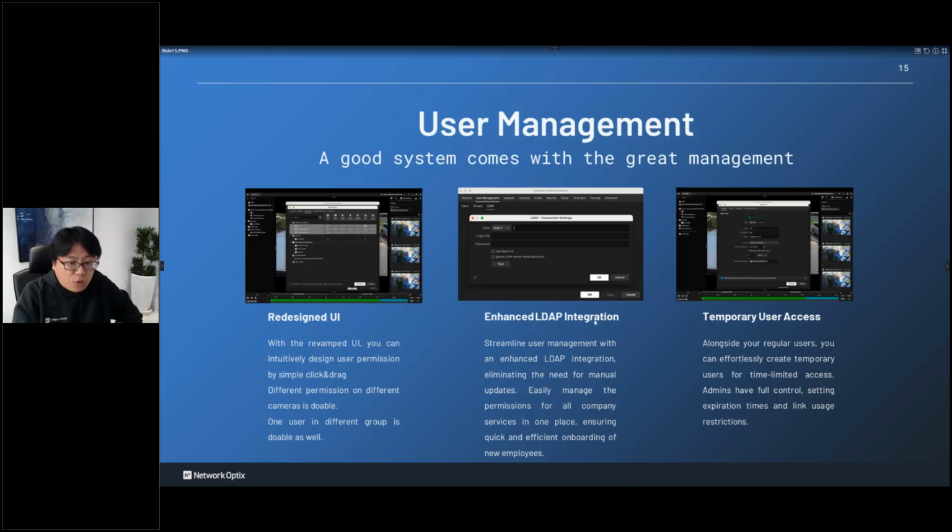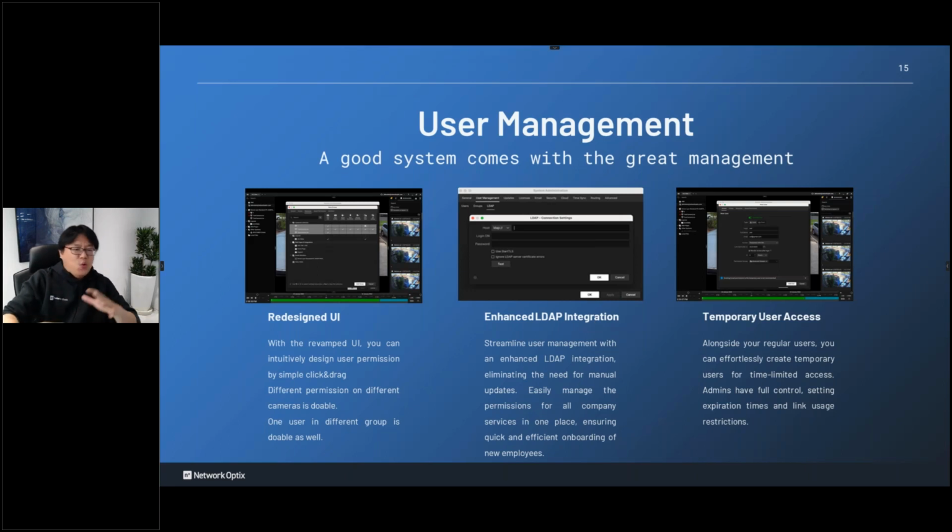And then we enhance the LDAP integration. I don't want to explain how LDAP works. For a big company, you have a lot of people, and usually you will have an LDAP account database. All the new systems that come into your corporation need to use your old accounts from your LDAP server. It's just an account database, and we can do that as well.